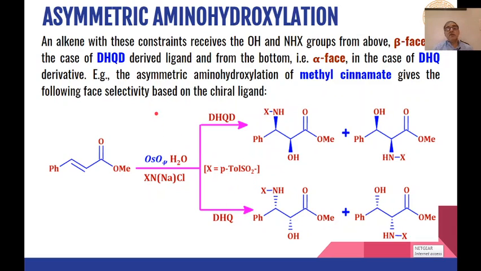Then one more example of asymmetric amino hydroxylation. So this alpha beta unsaturated ester on reaction with osmium tetroxide and chloramine gives us these two products when DHQD is used, or these two products when DHQ is used, depending upon whether the beta attack takes place or alpha attack takes place at this carbon-carbon double bond, whereas this ester group is not affected by this reaction.